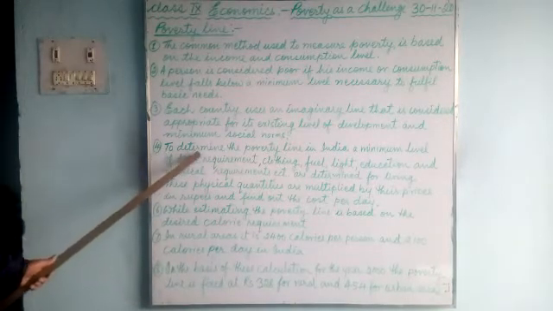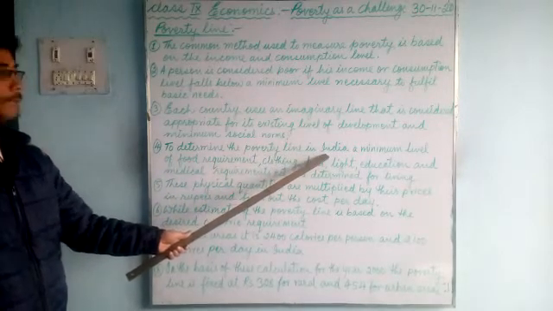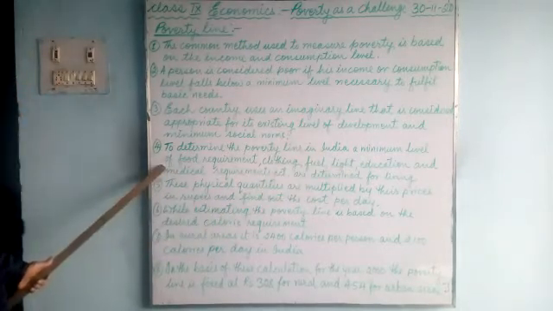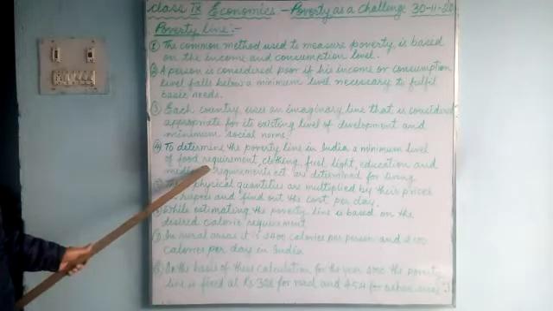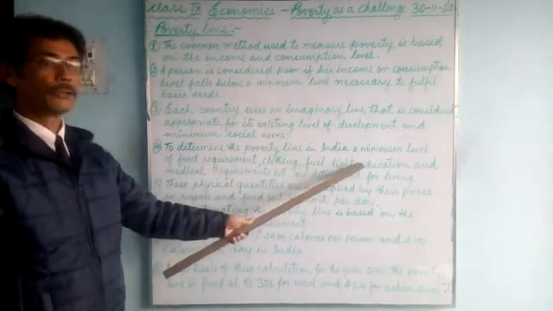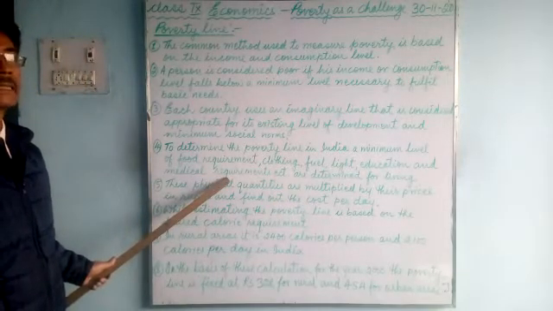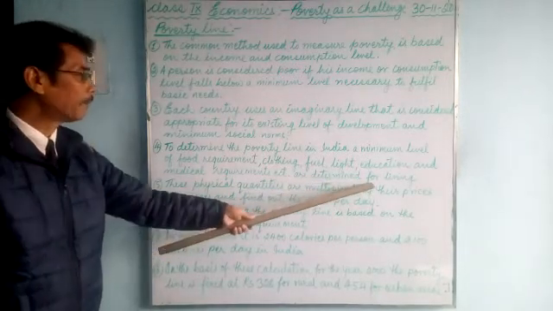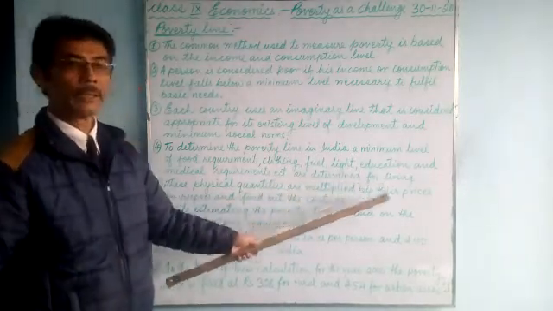Number 4, to determine the poverty line in India. We'll talk about India. To determine the poverty line in India, a minimum level of food requirement, that's the basic requirement, clothing, fuel, light, education and medical requirements. These are the basic requirements a person needs in India in everyday life. They are determined for sustenance or living.